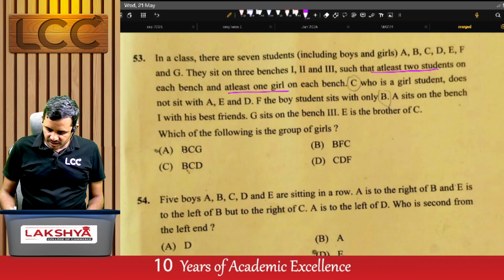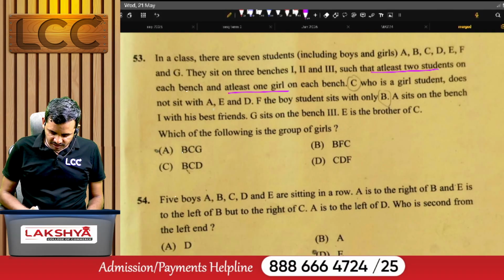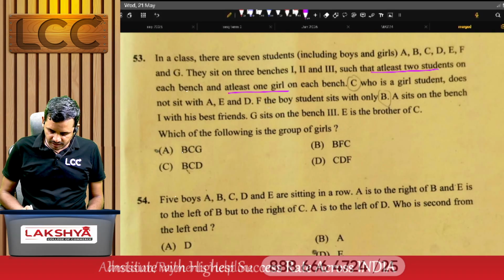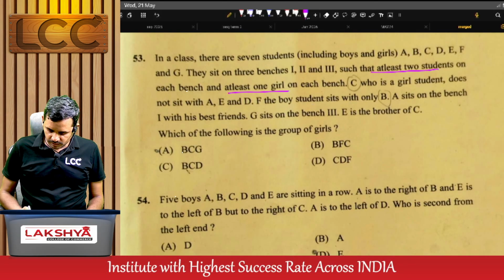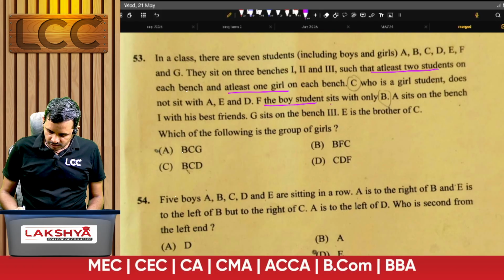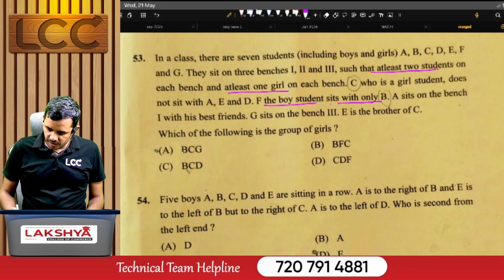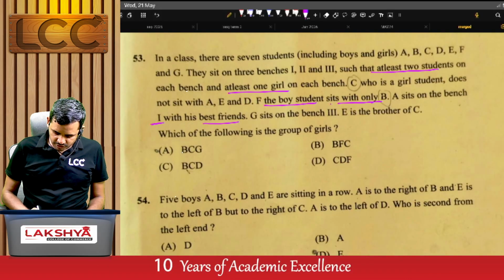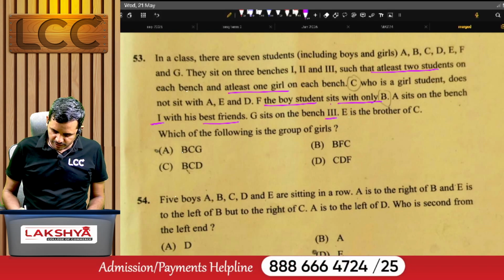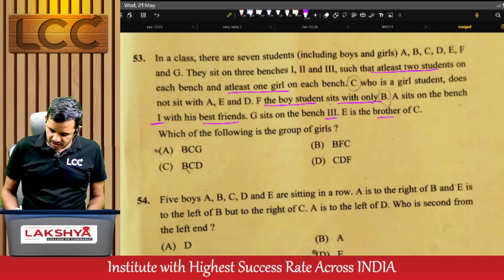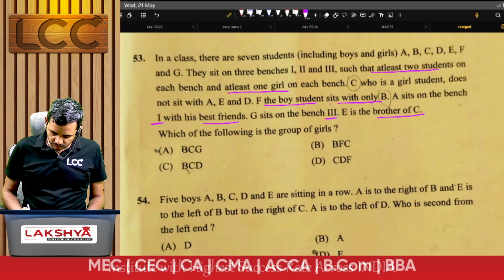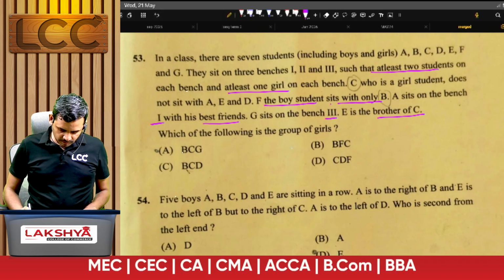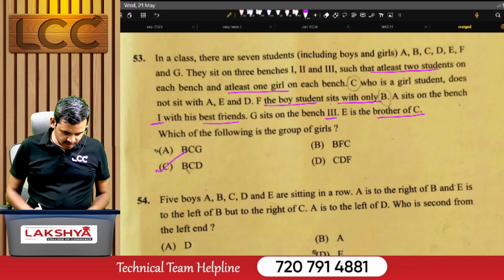C, who is a girl student, does not sit with A, E and D. F, the boy student, sits with only B. A sits on bench 1 with his best friends. G sits on bench 3. E is a brother of C. Which of the following is a group of girls? See, for this question the right answer is C.